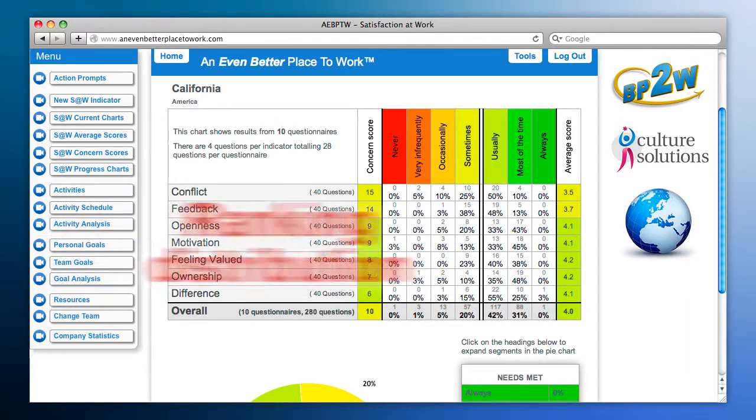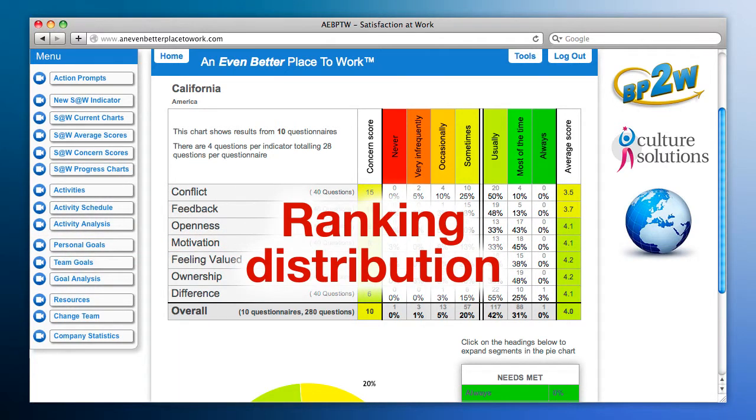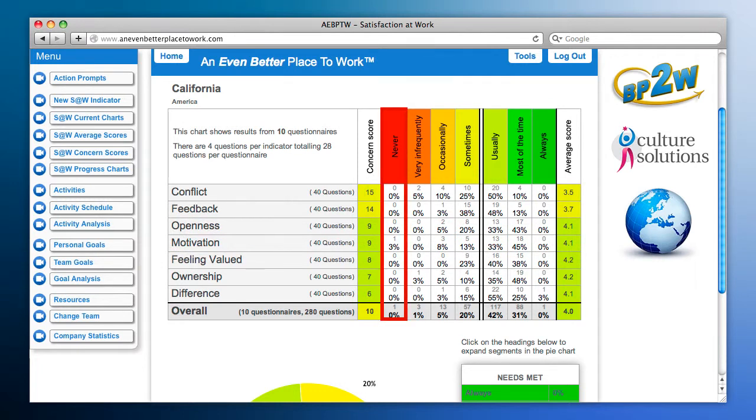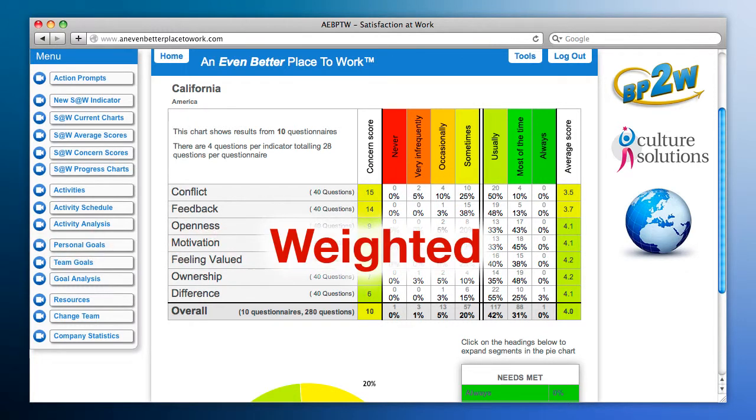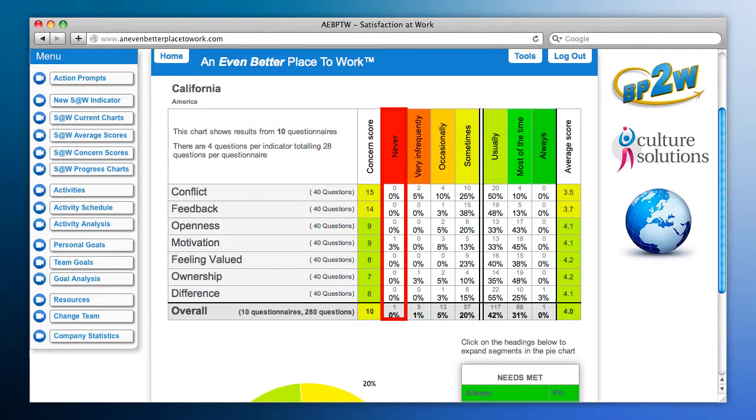The table shows the ranking distribution of the scores, the number of people choosing never, very infrequently, occasionally, etc. In this example, the number of people scoring never for conflict was 0, which equates to 0%. The number of people scoring very infrequently was 2, which equates to 5%. The answers are weighted, so never, for example, is given a higher score than sometimes.